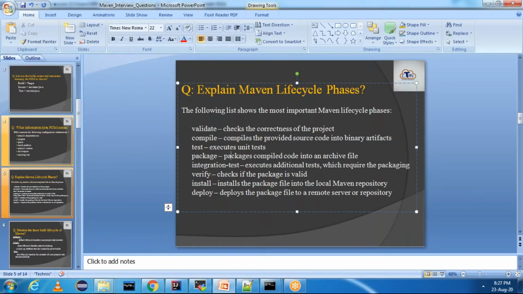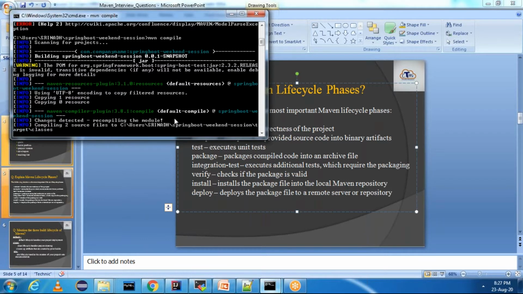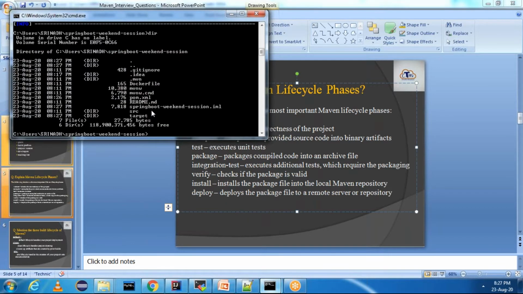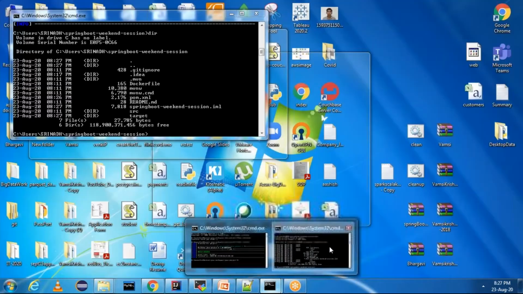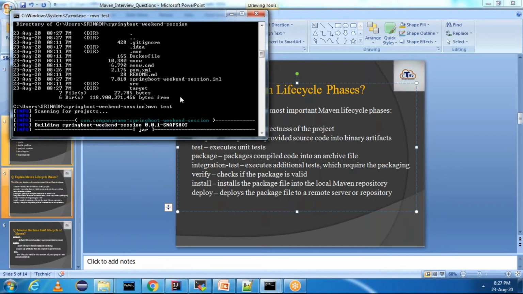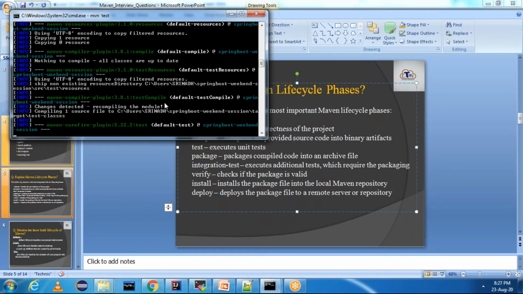Mvn compile, what it checks, it will compile the provided source code into binary artifacts. See, it compiled into binary artifacts. Now, next thing, we have test. Basically, it will execute unit tests. You can see whenever I run mvn test, it will run unit test cases as well. See, it is running test cases also.